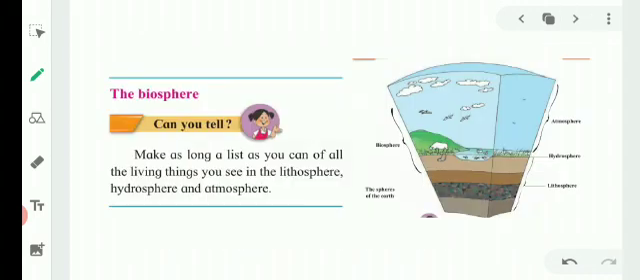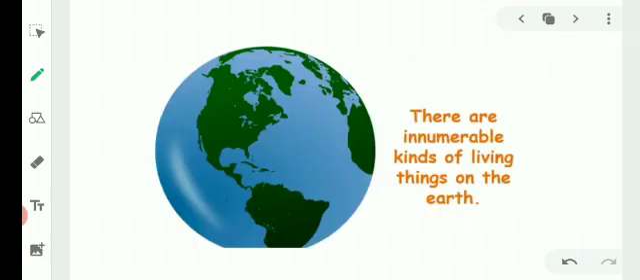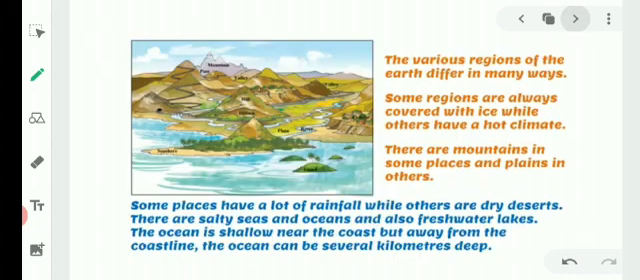The biosphere. What is the biosphere? Here is an activity for you. Make as long a list as you can of all the living things you see in the lithosphere, hydrosphere and atmosphere. This is the activity for you to do at home. There are innumerable kinds of living things on the earth, which means there are different types of living things, which include animals and plants both.